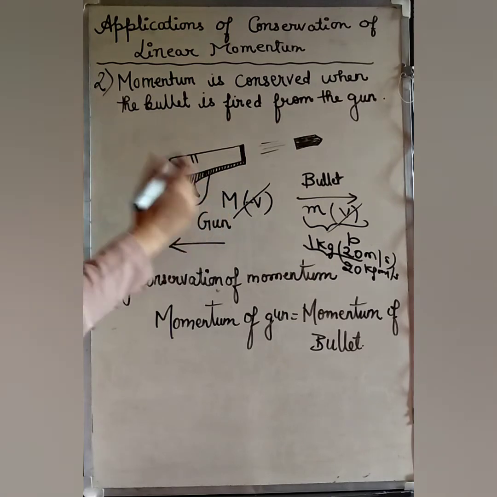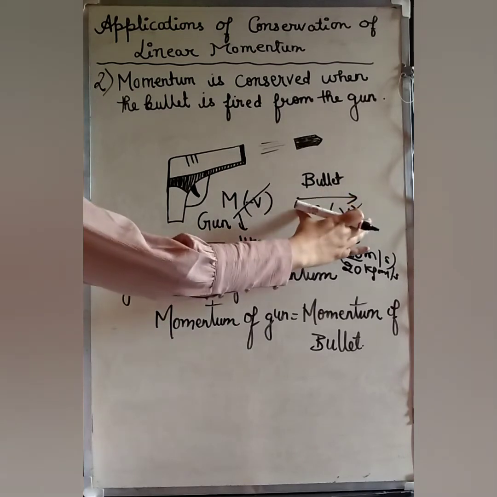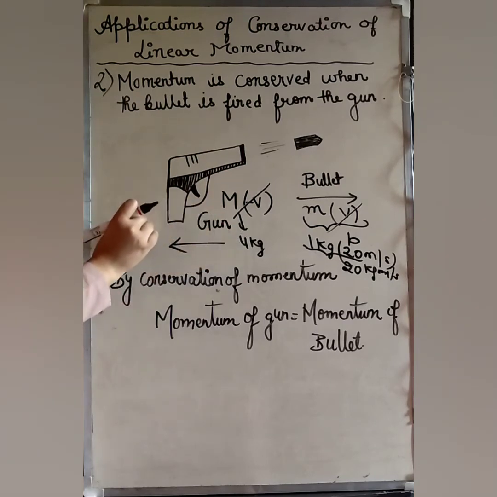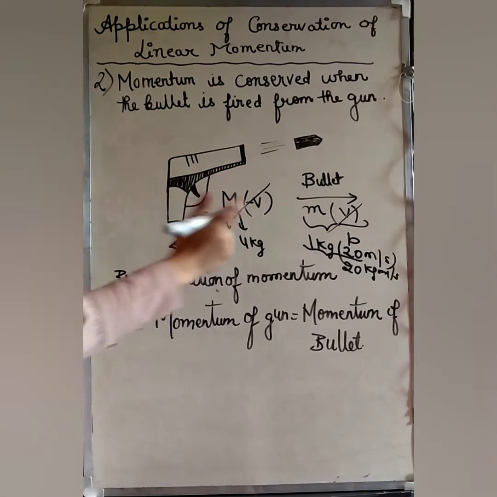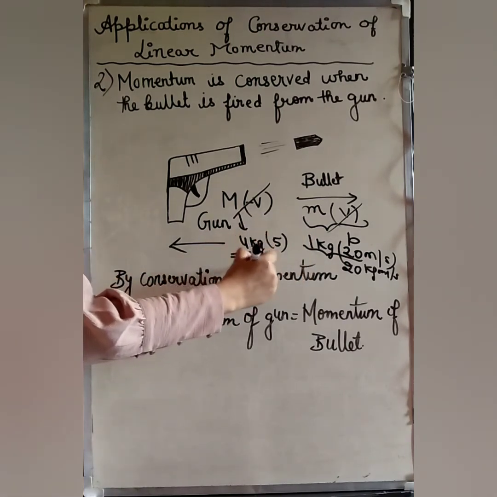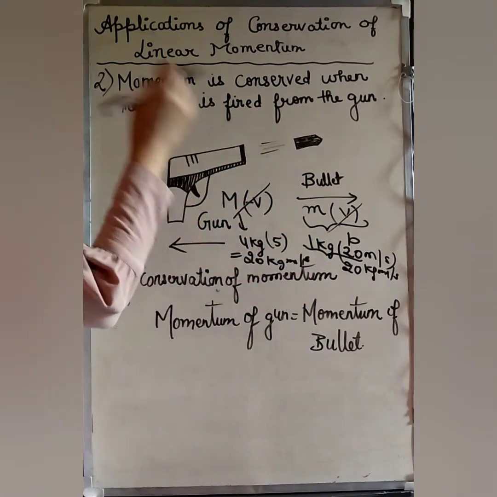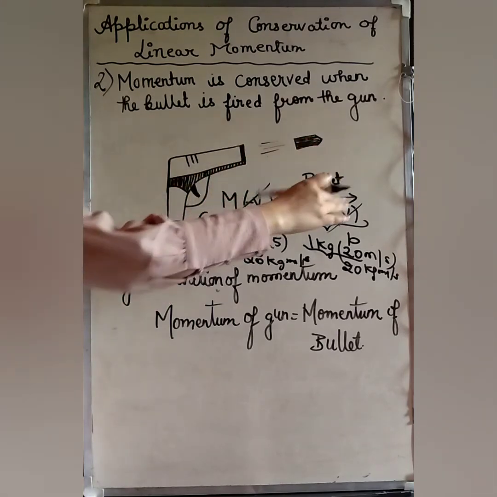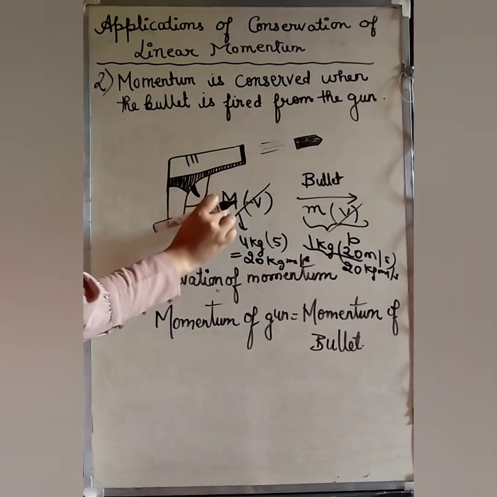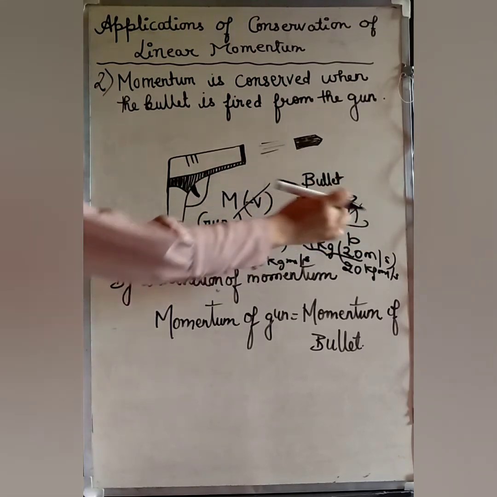Now if the mass of the gun is 4 kg, then to balance this momentum, what should be the velocity with which the gun is moving in the backward direction, the gun is recoiling? It should be 5. Then only the product will be 20 kg meter per second. So with whatever velocity the bullet is moving in the forward direction, the gun will not move with the same velocity because the mass of the gun is also high. The product should be the same, not the velocity.